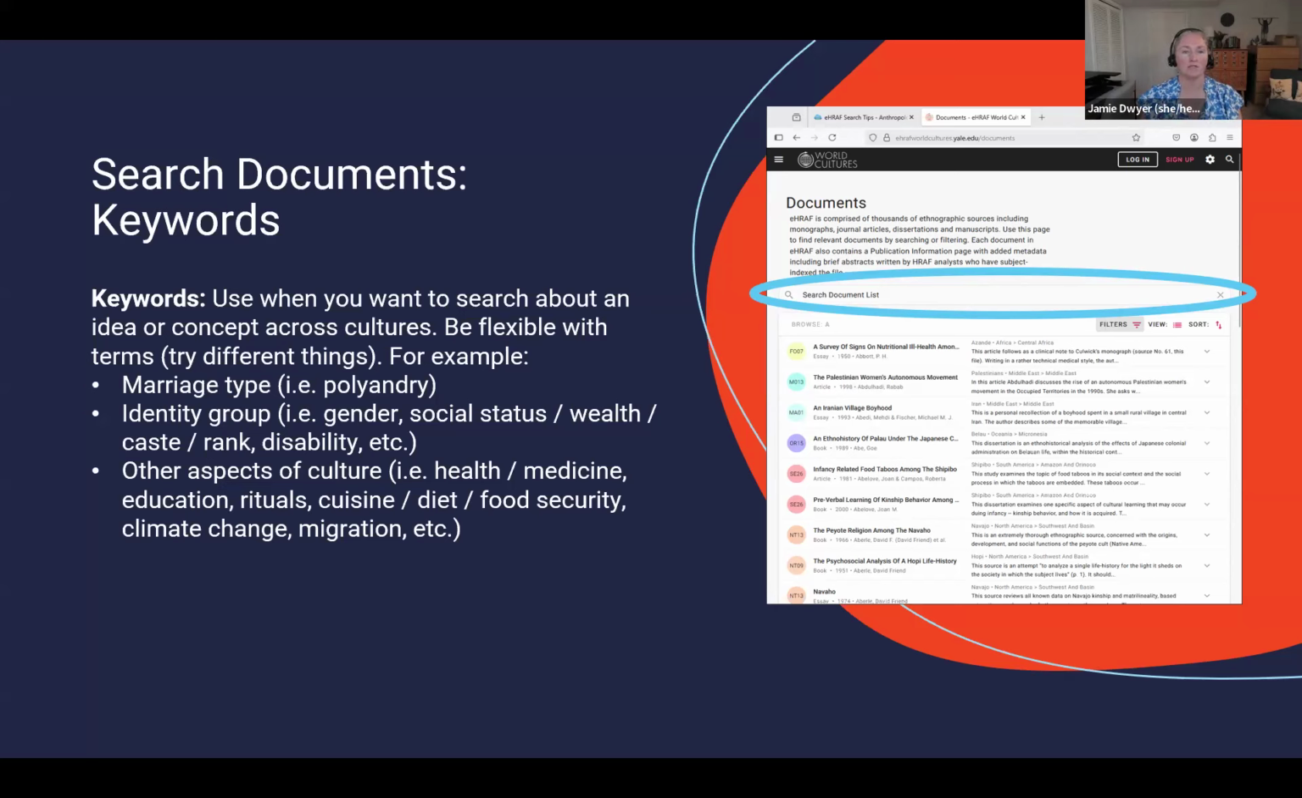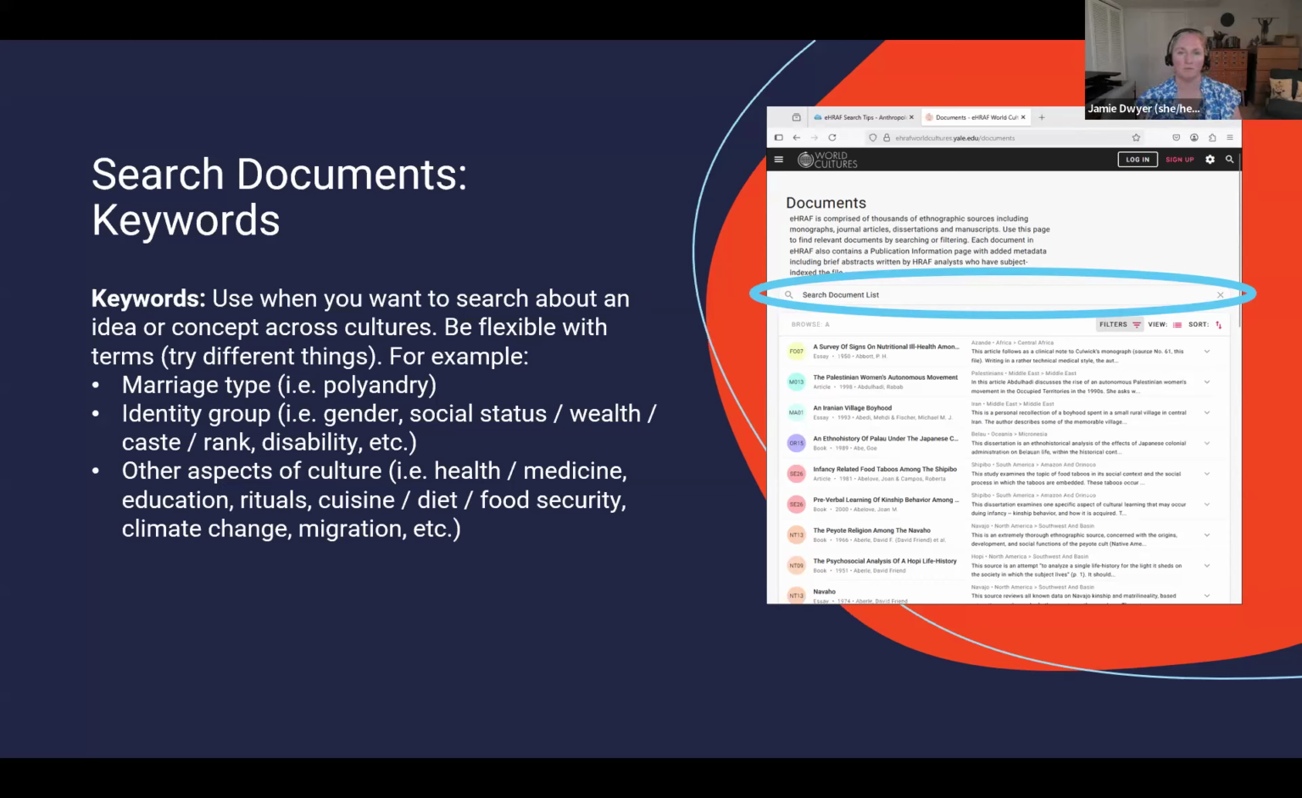This might look like searching polyandry if you're searching for that type of marriage. That would then show you the cultures that have been studied, a list of documents. You could go look at more culture information and look at the documents as well to learn more about polyandry in specific cultures.